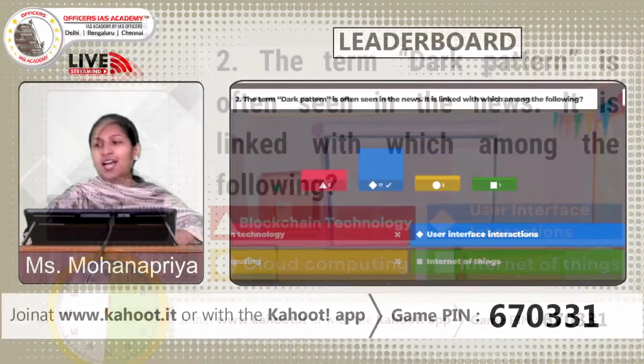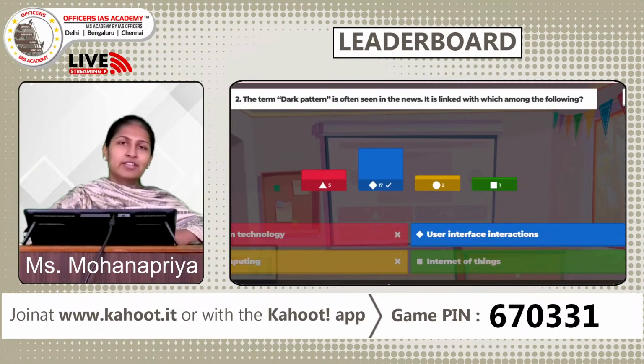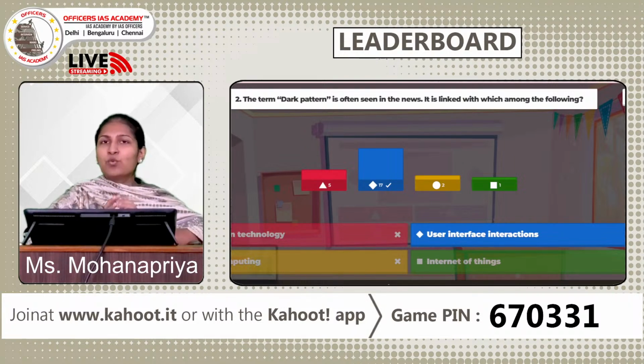Yes. Very good. I find 17 students have given the correct answers. The majority of students, you have given the right answer, which is user interface interactions. So let me explain what dark pattern is. Dark pattern refers to some tricks which are used in these applications and websites to manipulate the users.